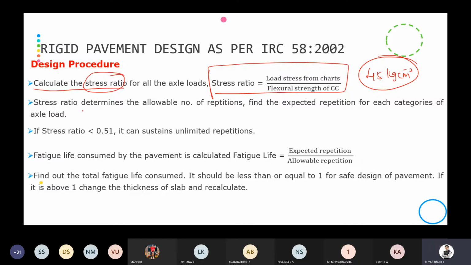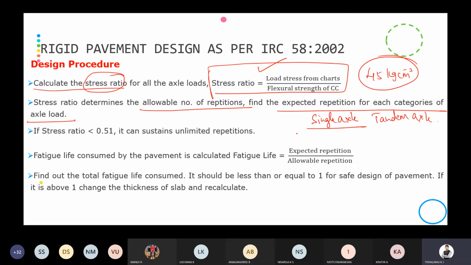Then the stress ratio determines the allowable number of repetitions. How many repetitions it can take, we can get from this stress ratio. Then find the expected number of repetitions for each category of axle load, whether it may be a single axle load or a tandem axle load.